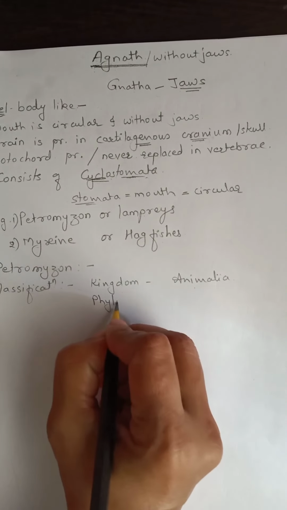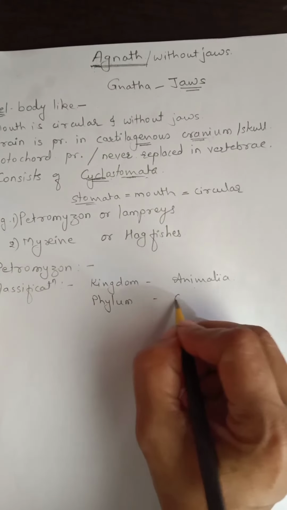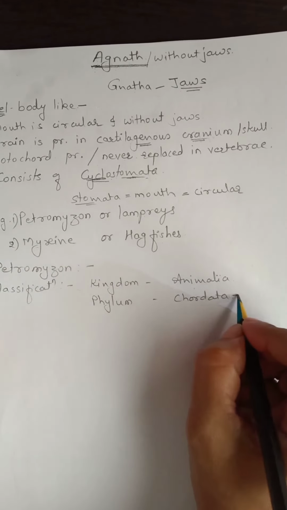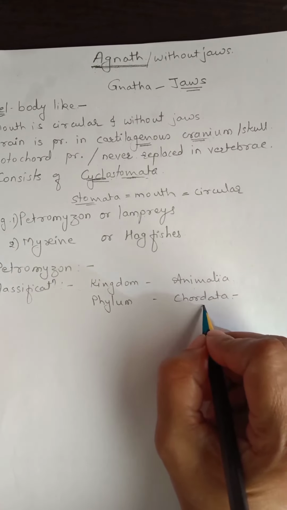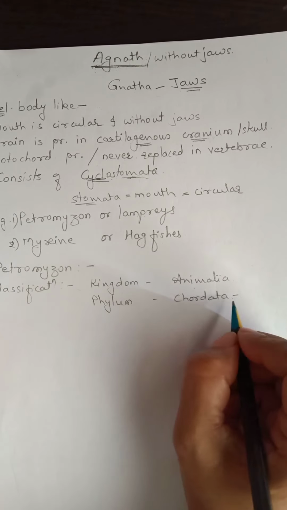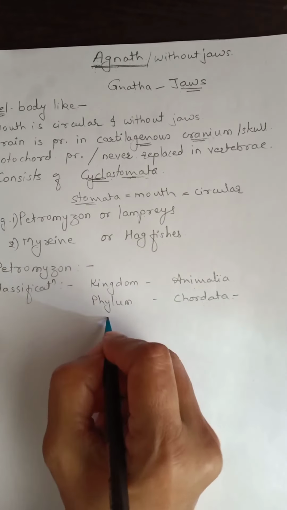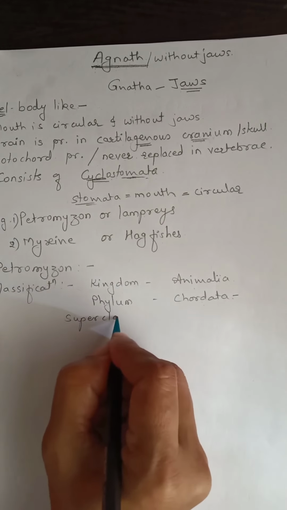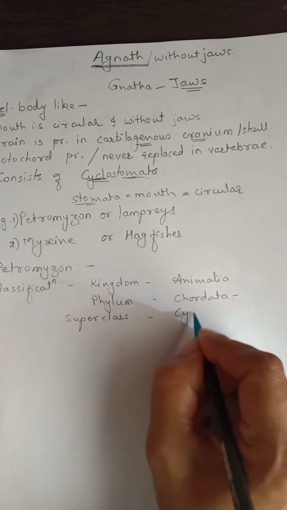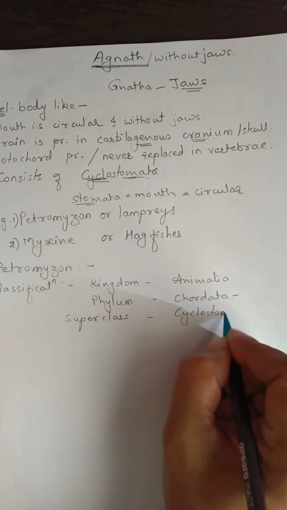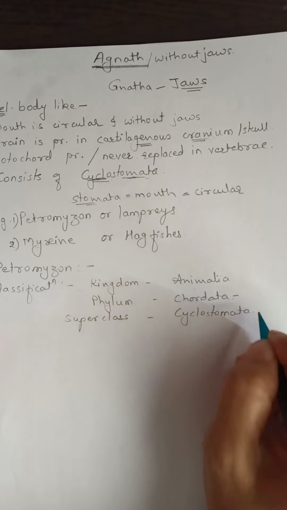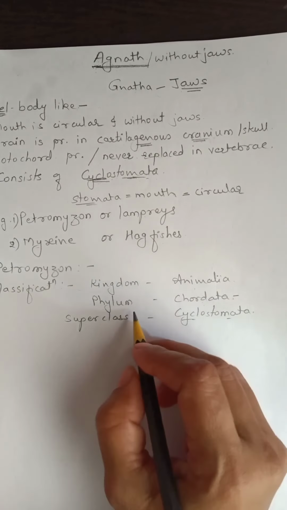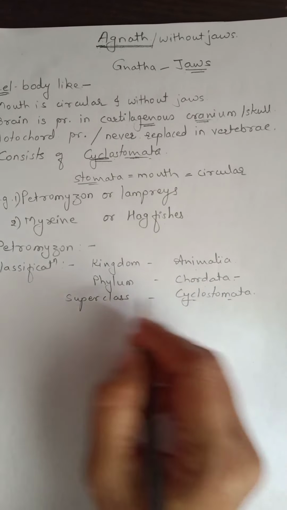Phylum Chordata. Why these are chordates? Because notochord and nerve cord is present, therefore these are included in Chordata. Okay. Superclass Cyclostomata. Why these are cyclostomata? Circular mouth is present, therefore these are included in superclass Cyclostomata.